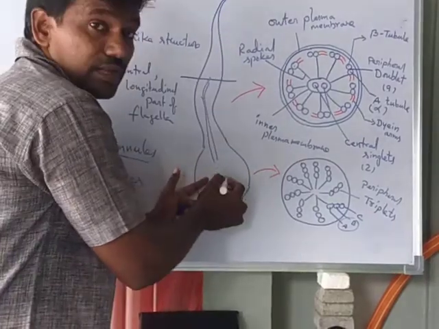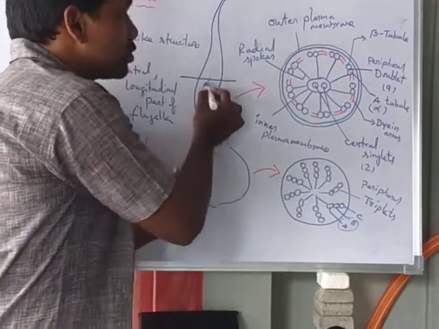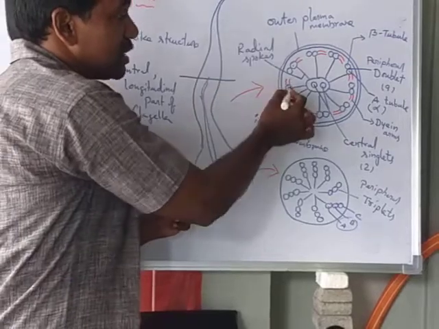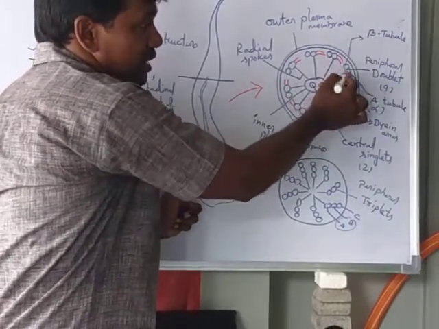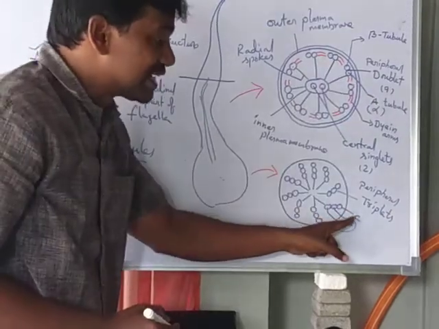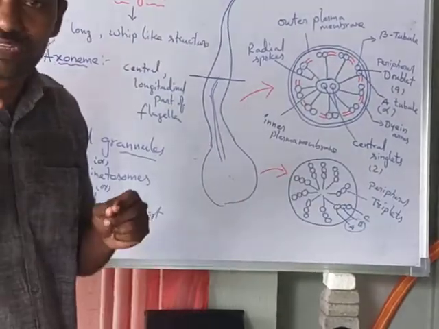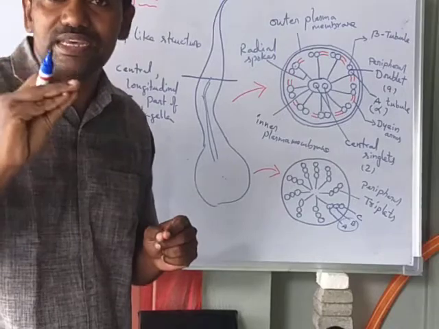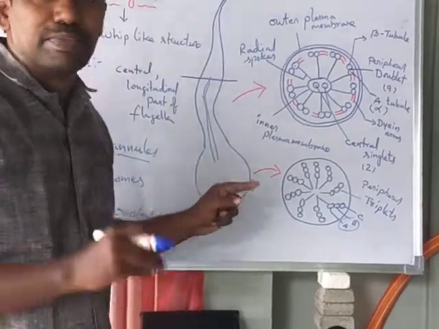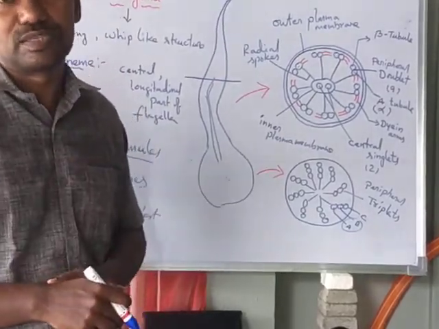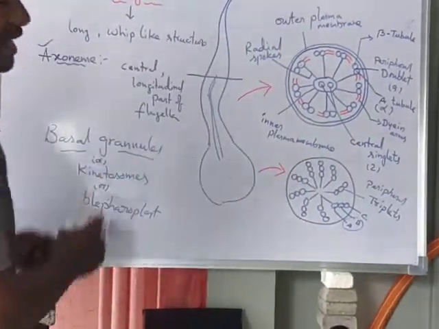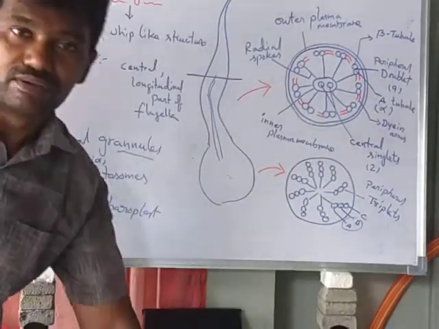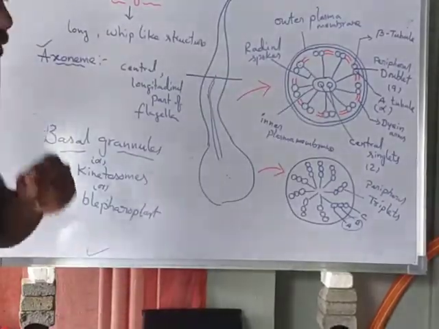C is terminated; the C microtubule is present only in the basal granules. So this is about the basal granule, where the flagella originate.